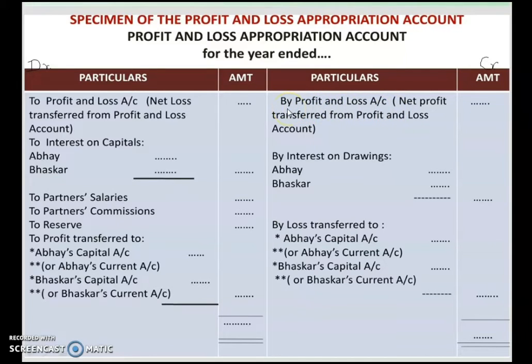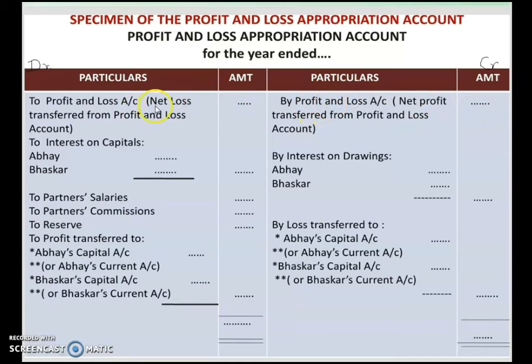So the first thing that will come over here on the credit side is, by profit and loss account, net profit transferred from profit and loss account. So while reading the question, you can come across the net profit that you have to transfer in profit and loss appropriation account.